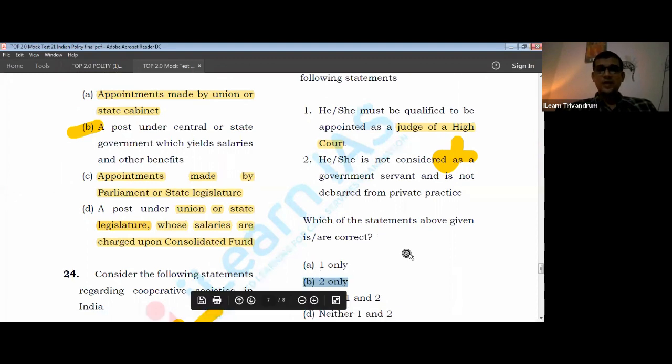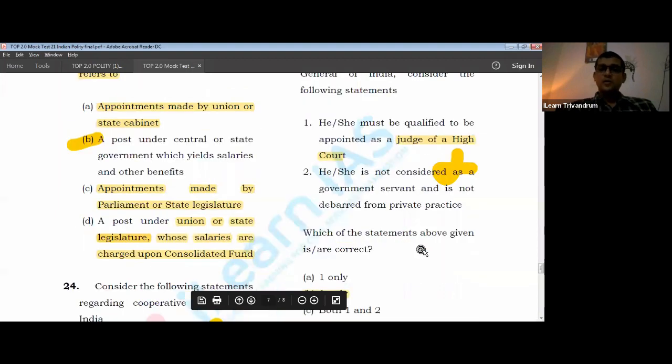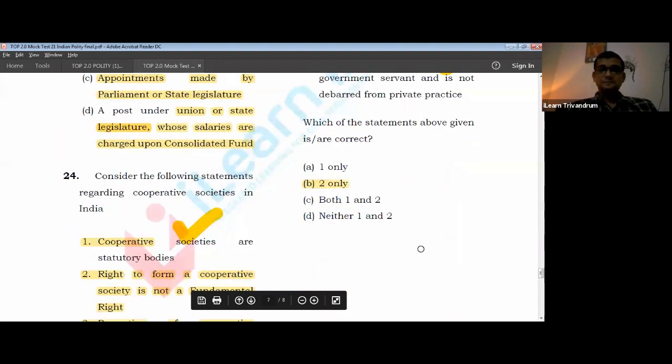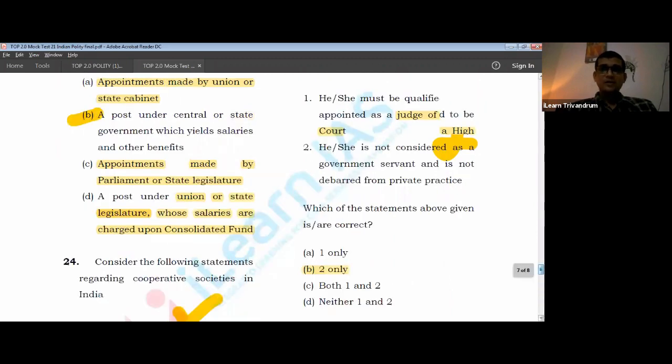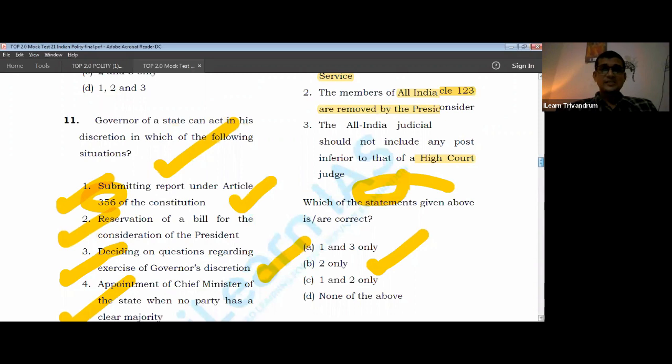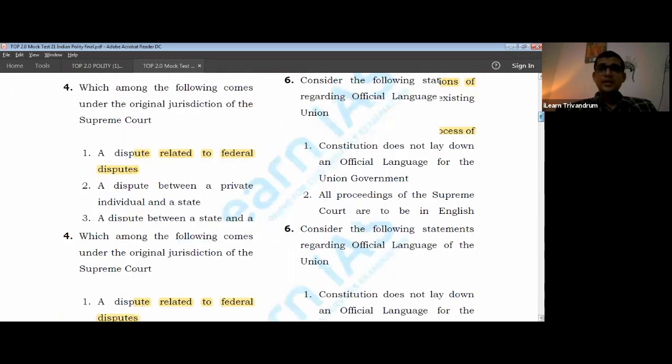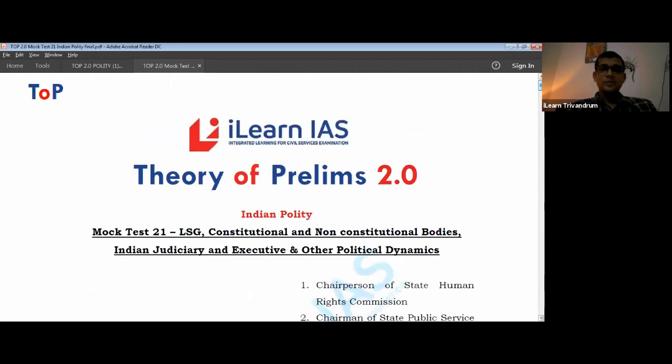So with that, I think we can come to a conclusion on this whole topic associated with polity. We have done 2 mocks, around 50 questions were analyzed completely based on the discussions that we had previously, and also based on the important areas that you should be referring to. Please try and attempt all the previous year questions. Also look into the options and the statements. Sometimes options and statements also can become a question in the coming years. So try to follow them.